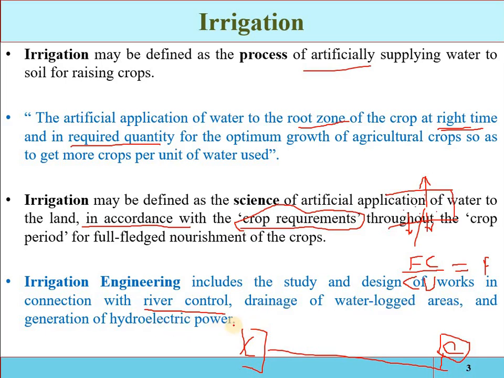Hydroelectric power is a supplementary objective of irrigation, since mainly we are storing the water for irrigation purposes. When you are releasing the water in the channels, you can also generate electric power. So the design and planning of all the structures related to storage, conveyance, application and distribution are called irrigation engineering.